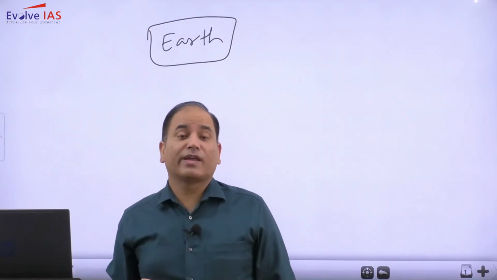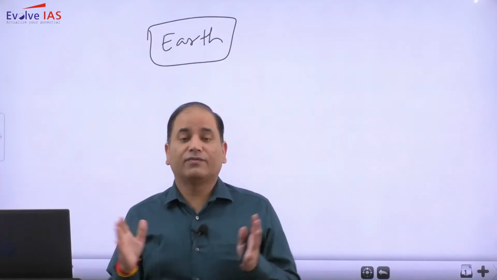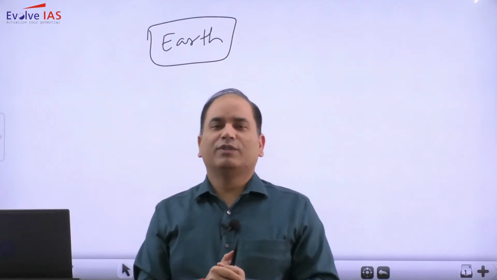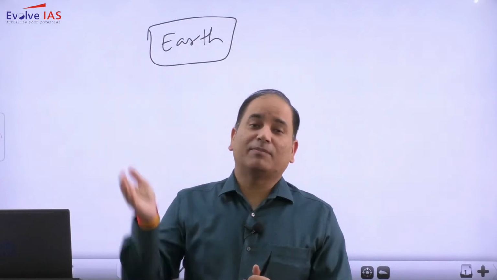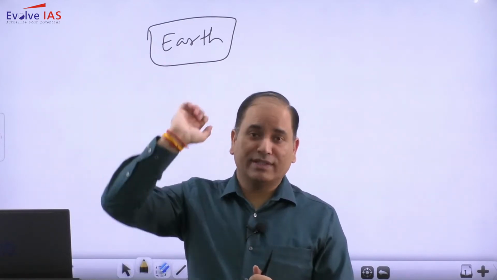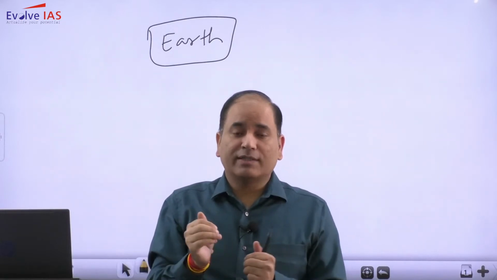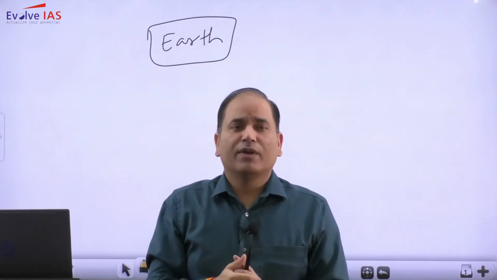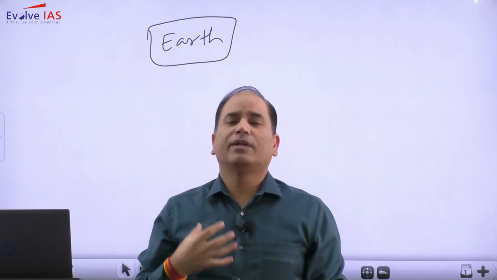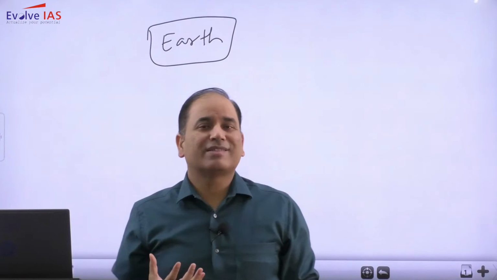But the time frame is very long. It is not possible for us to just look back at what happened 10 years ago, 50 years ago, 100 years ago, 2000 years ago. This time period is very long, so to study what major events have happened, we have devised a scale.